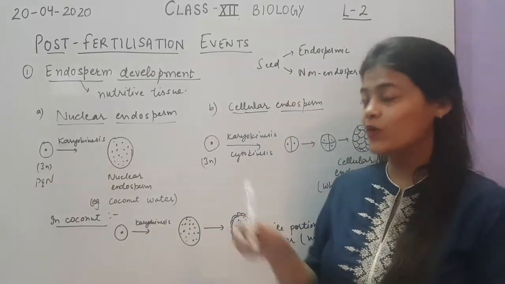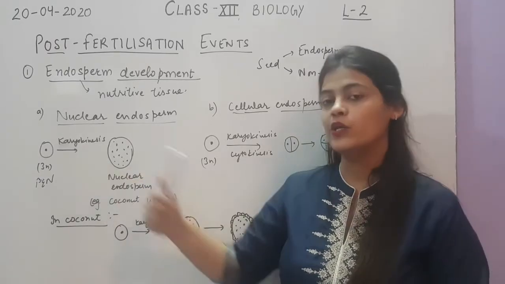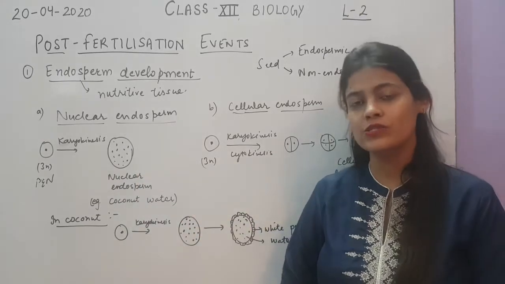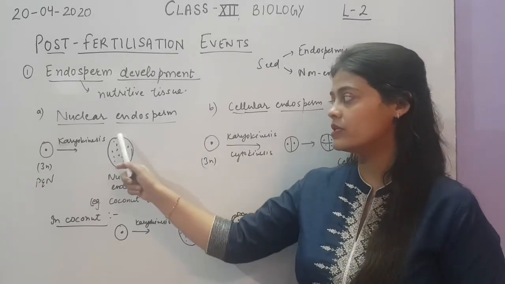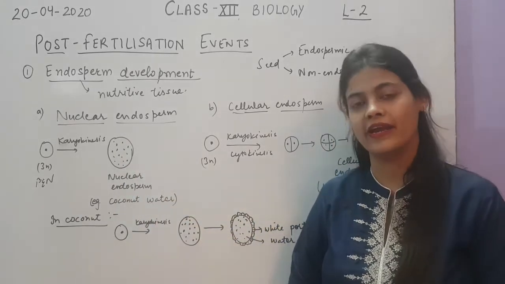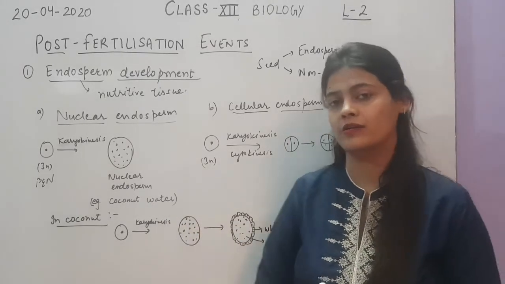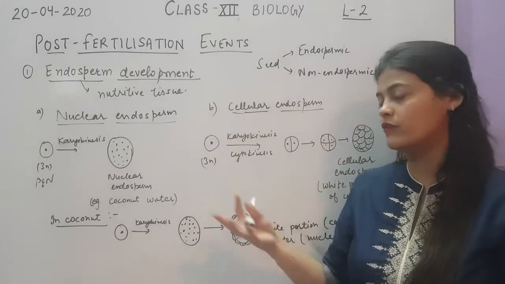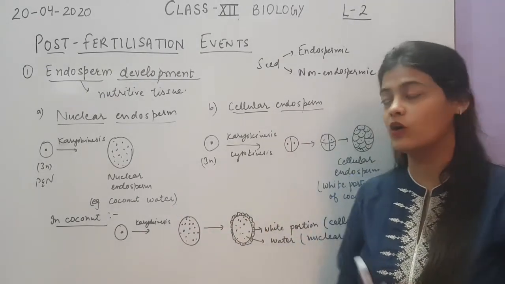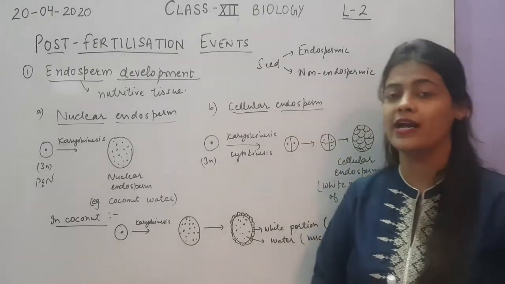So in case of nuclear endosperm, it will undergo only karyokinesis, means the nucleus will divide to form many nuclei, but there will be no cytokinesis. Okay, so this endosperm having so many nuclei is called nuclear endosperm, and it is found as coconut water. Like the tender coconut water that we have generally, the coconut water is actually a nuclear endosperm because endosperm is a nutritive tissue.